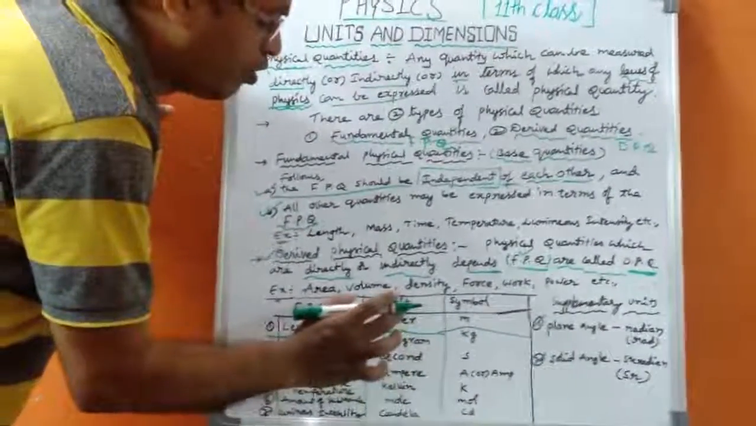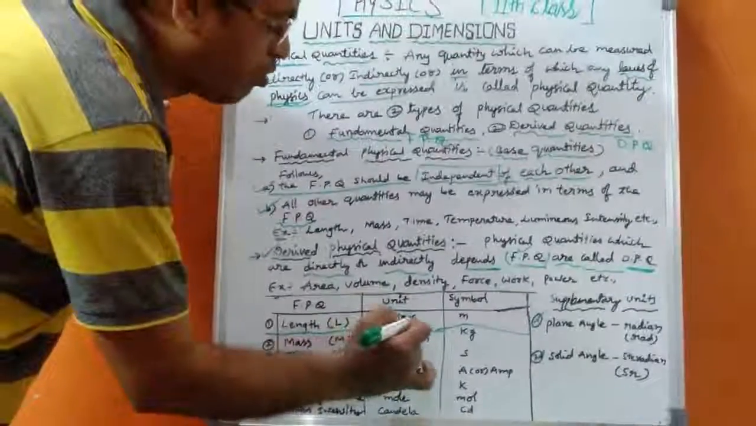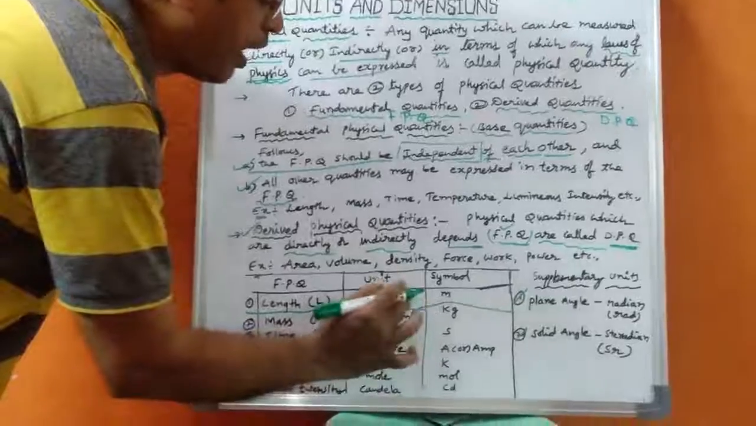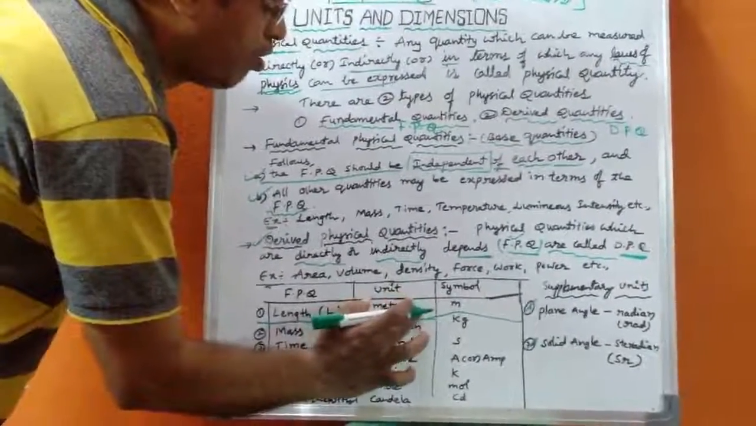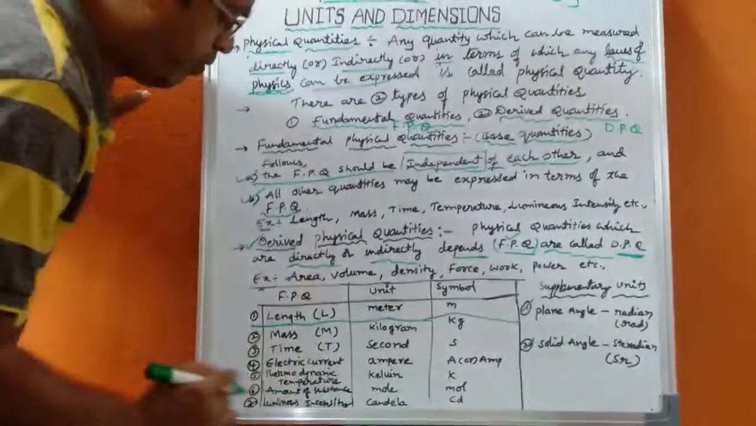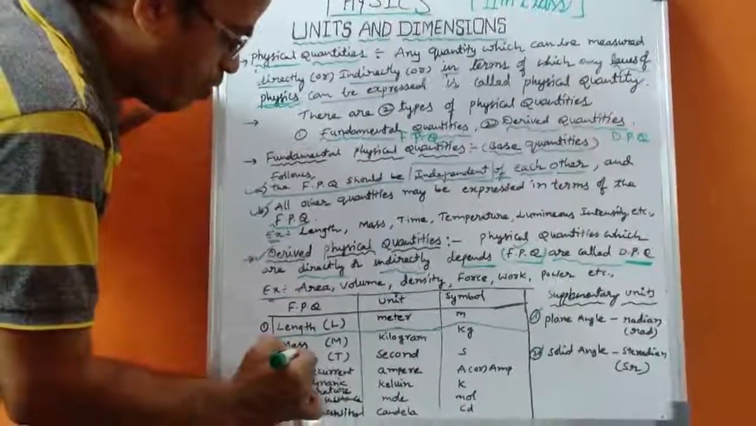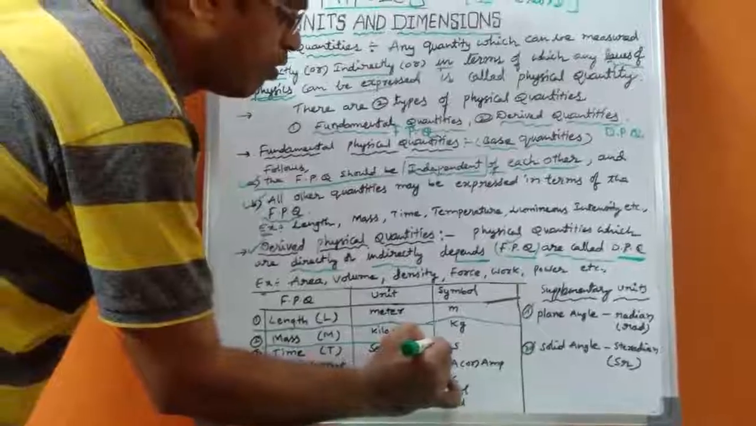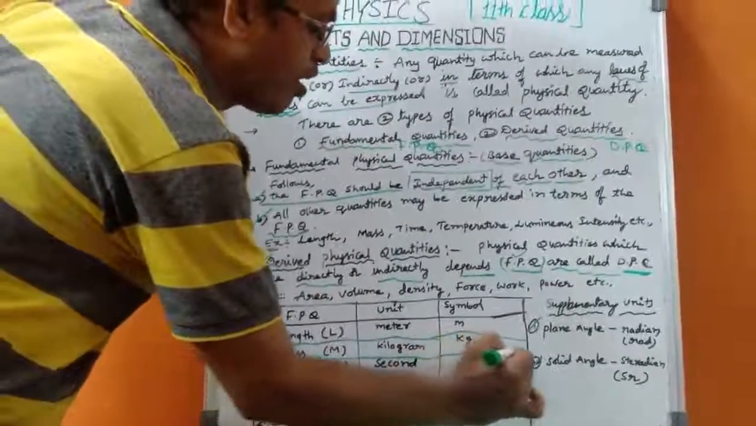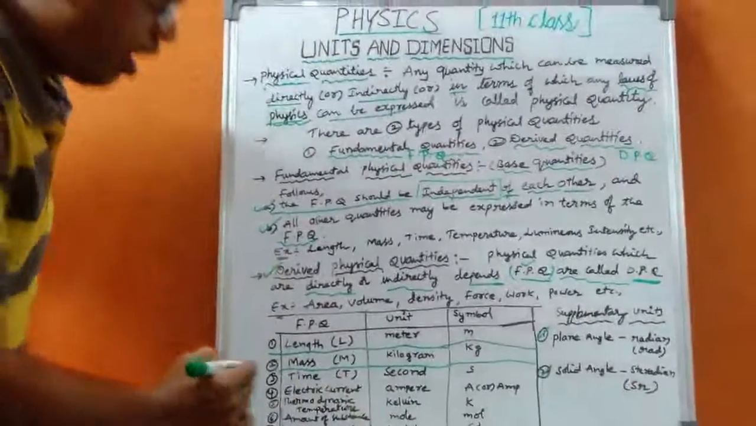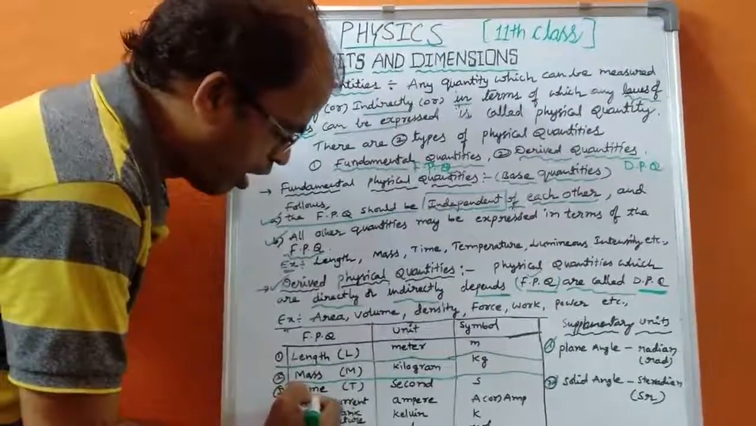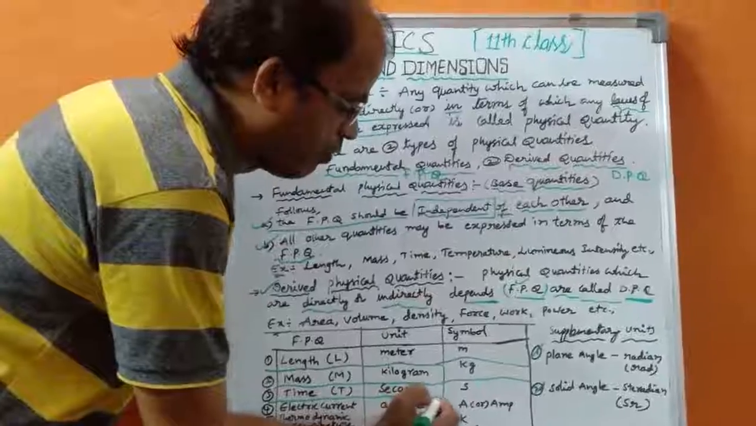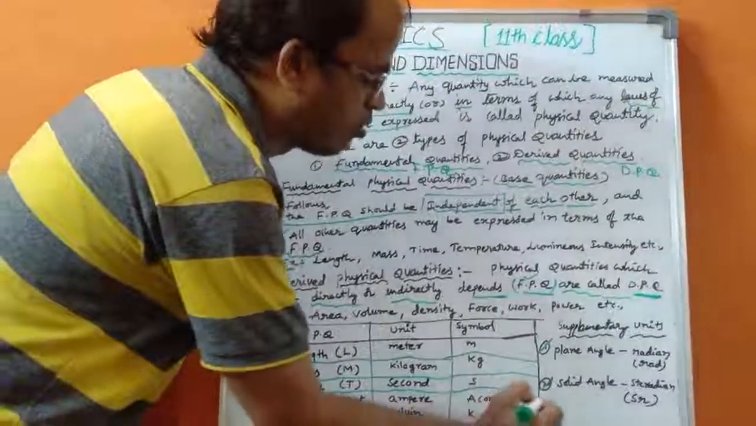Here you should remember, after the units don't put a full stop, comma, exclamation mark or any symbols. That is a rule here. The second quantity is mass. Its unit is kilogram and the symbol is kg. And time, the third quantity. Its unit is second and the symbol is s.